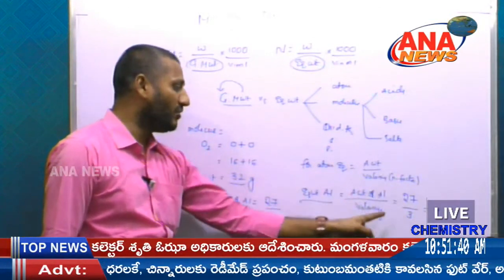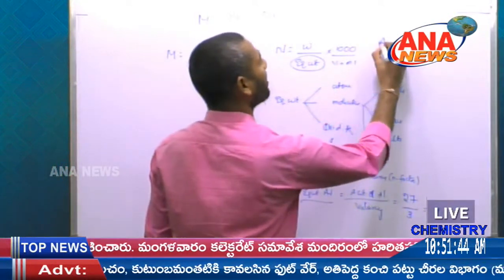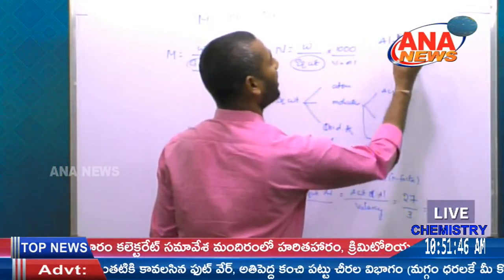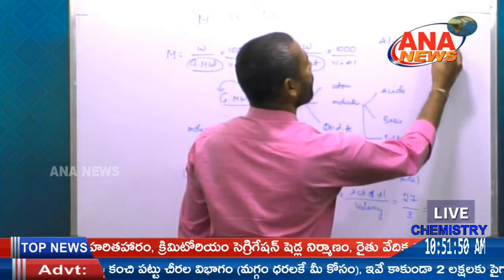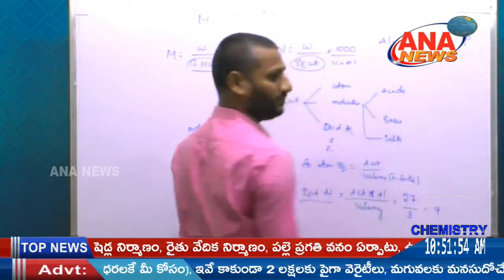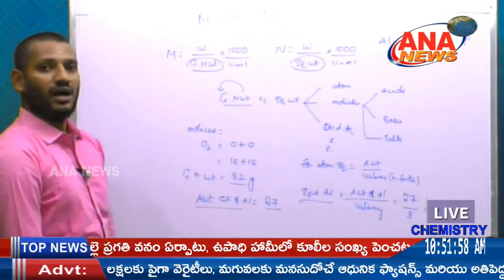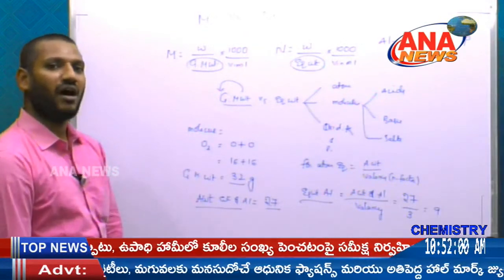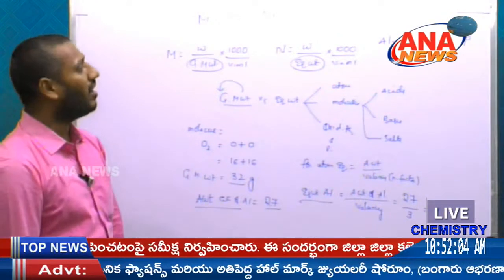What is the valency of aluminium? It is 3. How can you define it? It's a basic concept. Aluminium is atomic number 13, so it can be written as neon 3s2 3p1. All elements except inert gases are in a combined state due to stability.